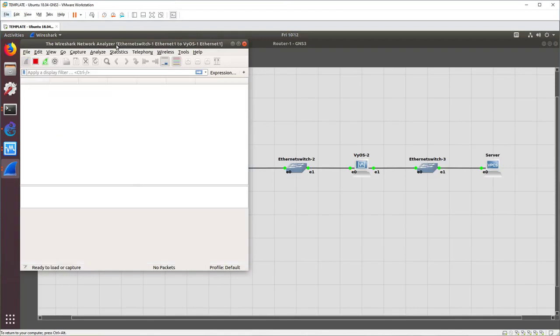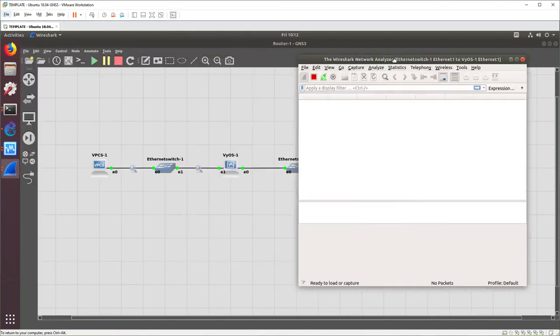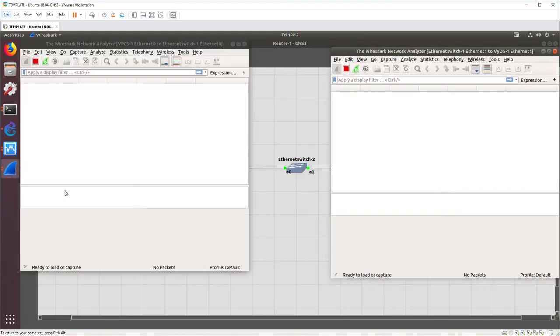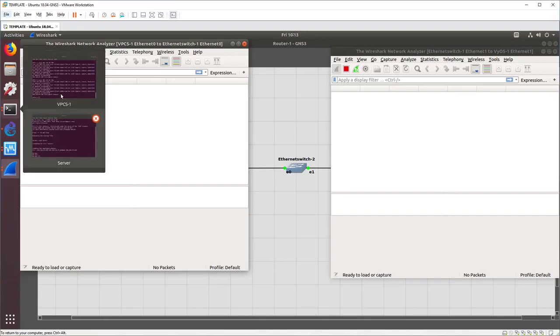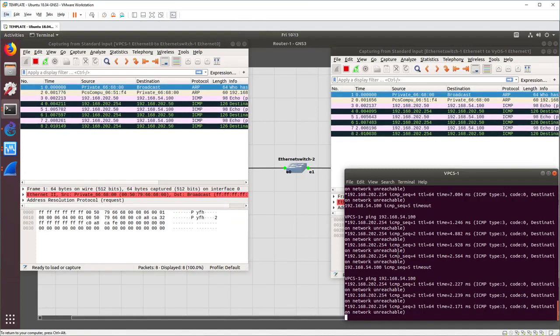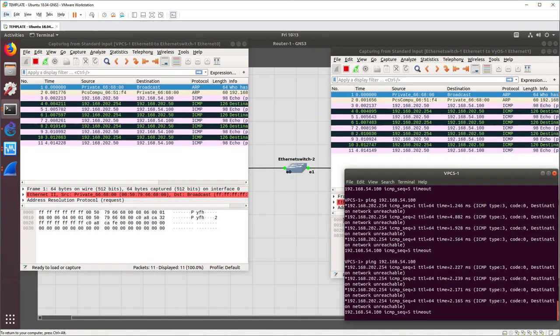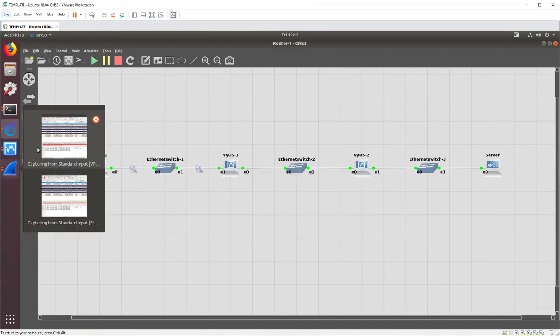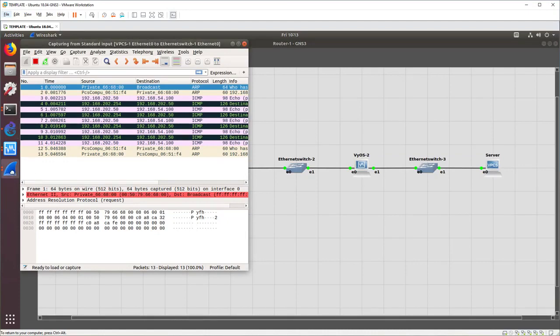This kind of troubleshooting that we do is very common when we're starting to have problems and we're trying to look at where is the packet going, where is it coming from, how far is it making it in my network. We'll also often stick a probe in and start sniffing and looking. So, you know, am I having a switch problem? Am I having a router problem? Those kinds of things. And we can see when I sniff now, I'm still getting the network unreachable error, but those packets are going through that switch, which is what we expect. We expect the packets to leave VPCS1, go through the Ethernet switch, and go to VyOS1. And our packet captures confirm that. We can prove using packet data that's what's going on.